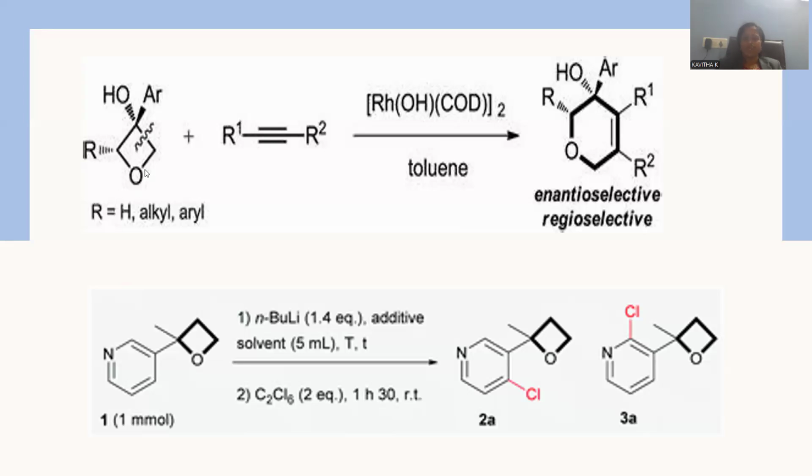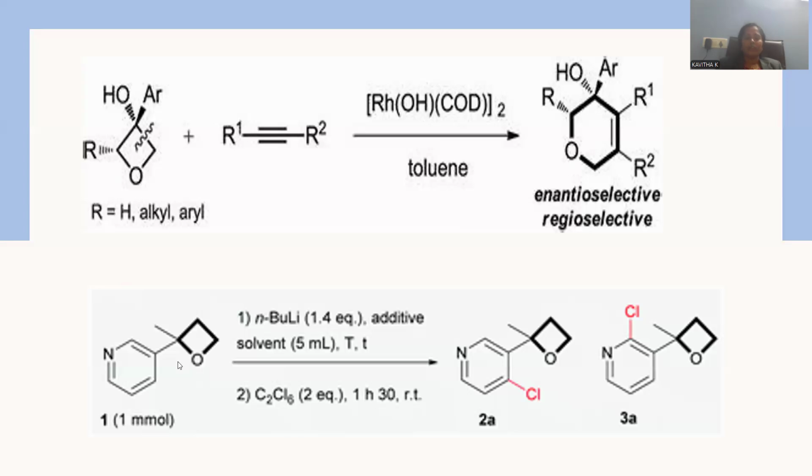This is a kind of peculiarity in our ring fragmentation, right? So here it is a rhodium-catalyzed reaction, with toluene acting as the solvent medium, and it is able to incorporate this acetylenic triple bond between the carbon and carbon. And moreover, there is a ring expansion, again a 6-member ring formation is possible with this oxygen heteroatom, right? So this is another application regarding this oxetane chemical reactivity.